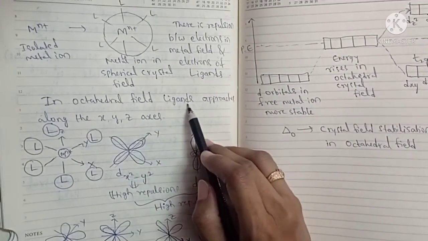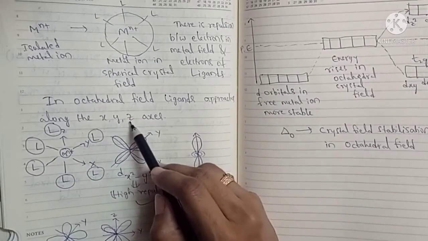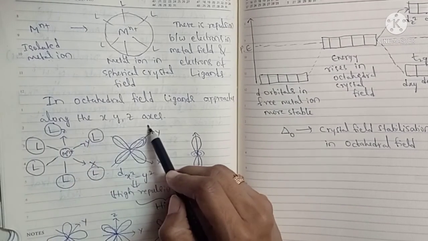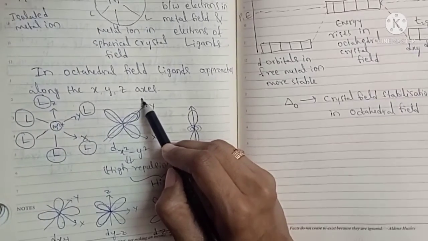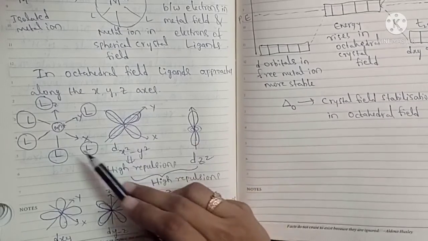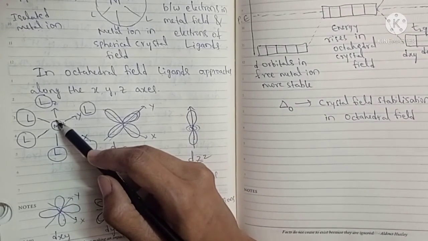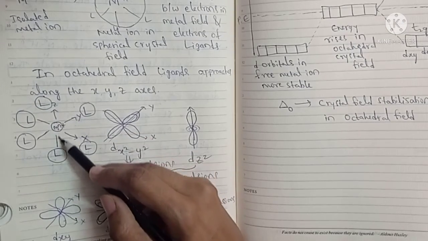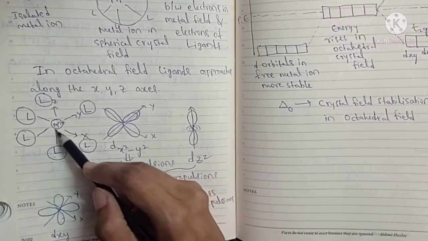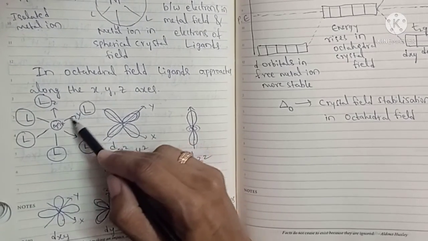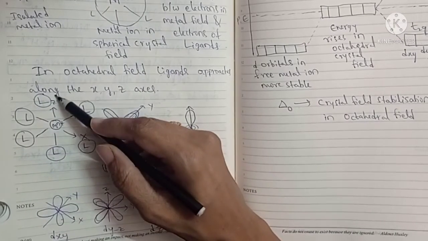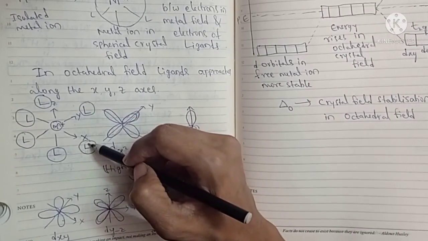In the octahedral field, ligands approach along the x-axis, y-axis and z-axis. So how do the ligands approach in the octahedral field? They approach along the axes, along the direction of the axes: the y-axis, z-axis and x-axis.